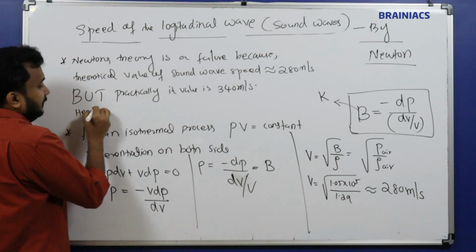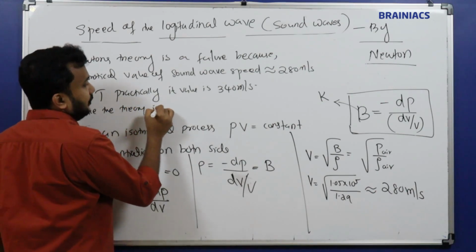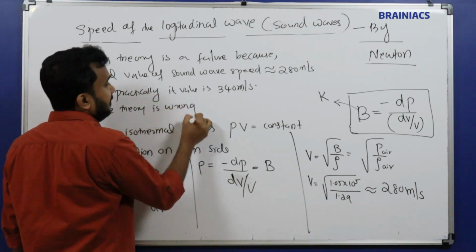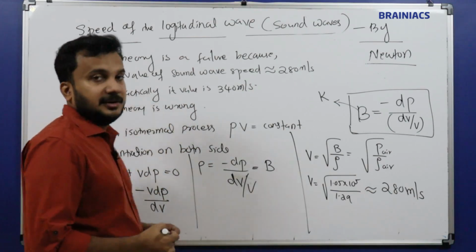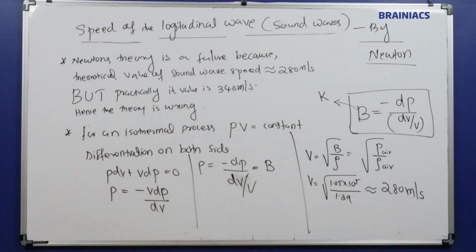Hence the theory is wrong. The theory is an incorrect theory, so that we are getting a difference of 60 meter per second. Okay, this is wrong. So what we can do in these cases?